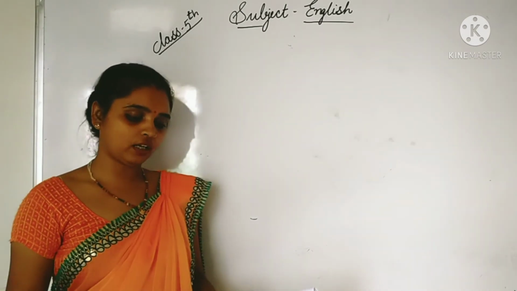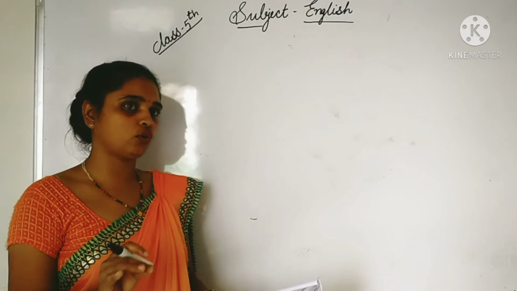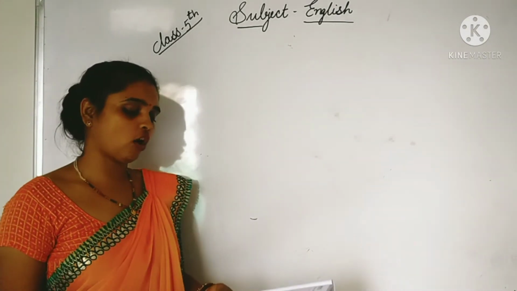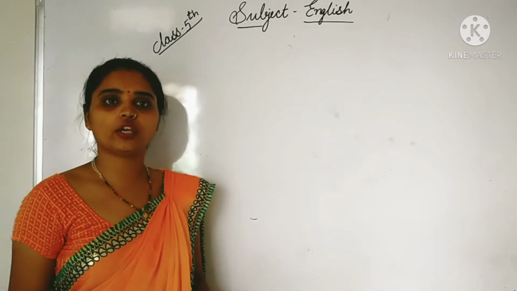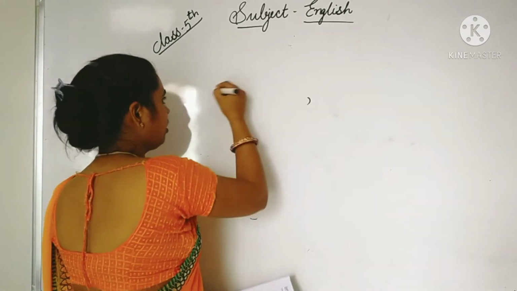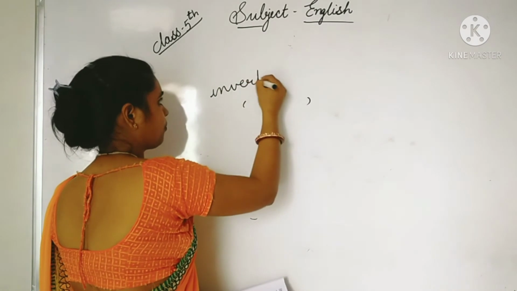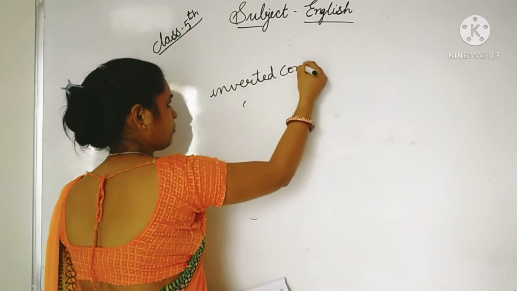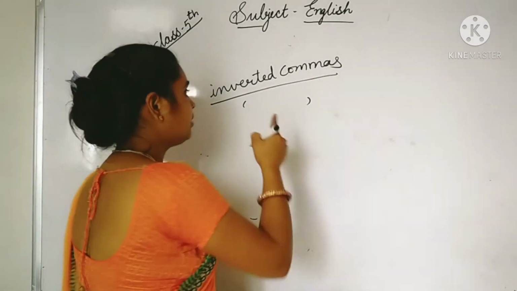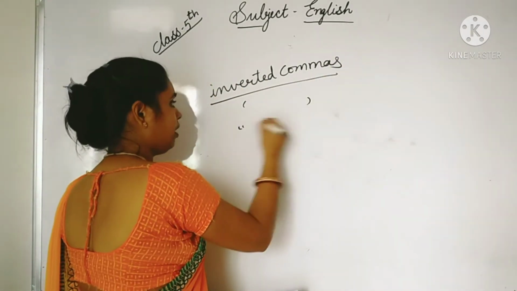For example, did you notice when we have to use the inverted commas? The inverted commas can be single or double. Inverted commas are like this. These are inverted commas. Okay students, these are inverted commas. They can be single or they can be double.